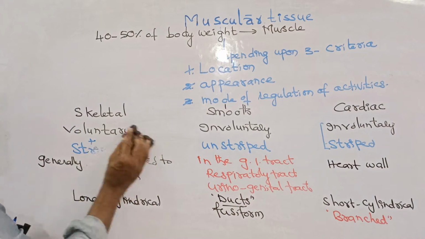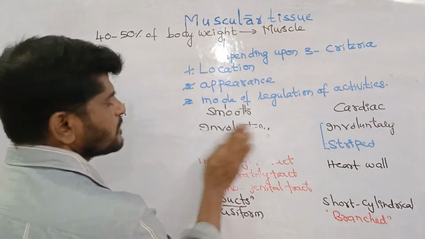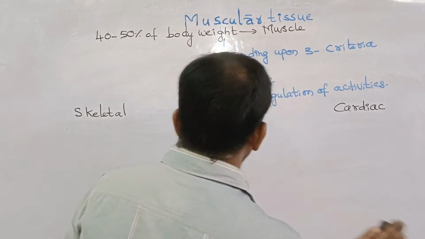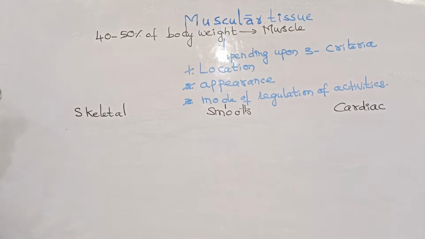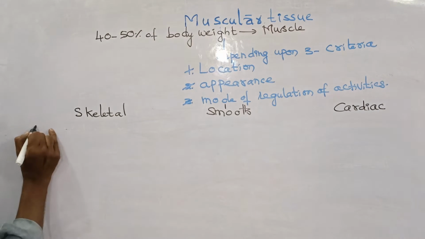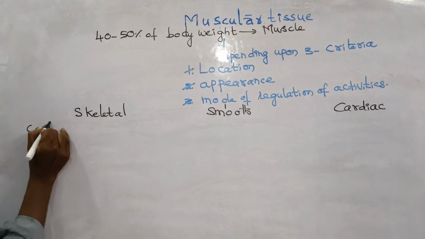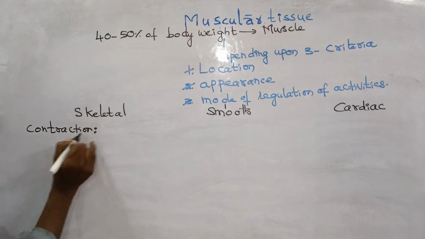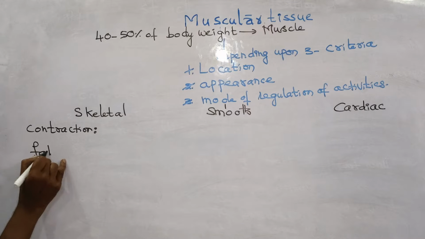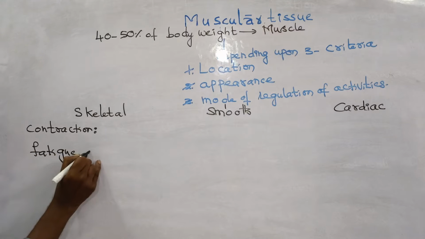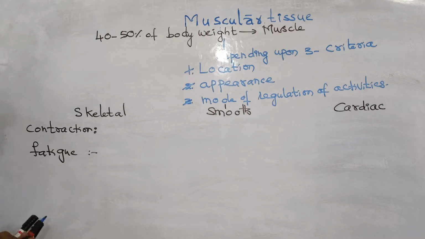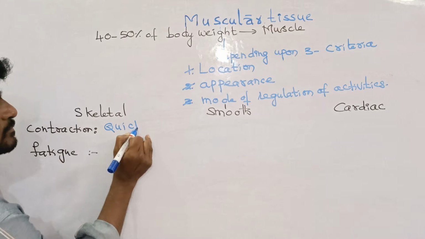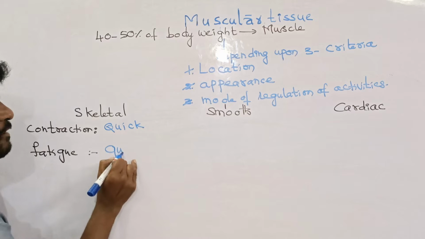The other properties are as follows. The skeletal muscle can undergo contraction and fatigue. Skeletal muscle undergoes contraction quickly. Fatigue also quickly.